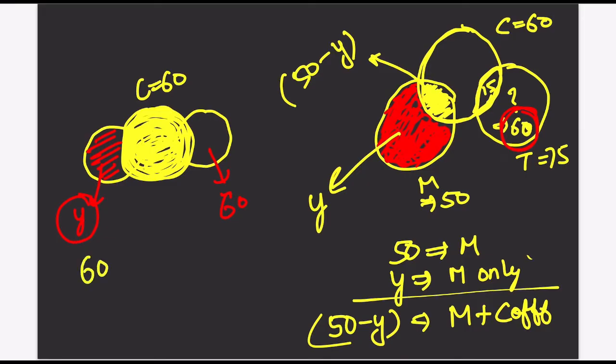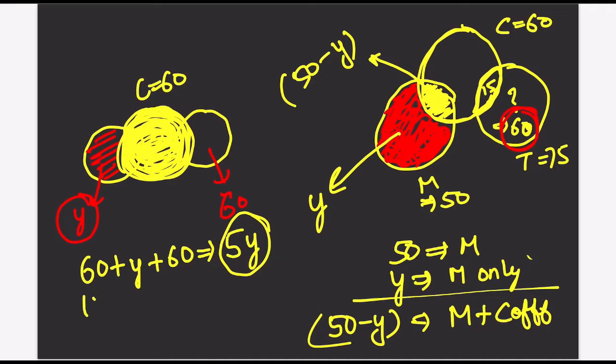60 plus Y plus 60 is going to be the total number of people who have attended the party, and that is 5 times Y using statement number 2. Using statement number 2, if I sum up all the people in these three circles, 60 plus Y plus 60, it gives me the total number of people who attended the party, and statement number 2 says it is 5 times the people who are taking milk alone.